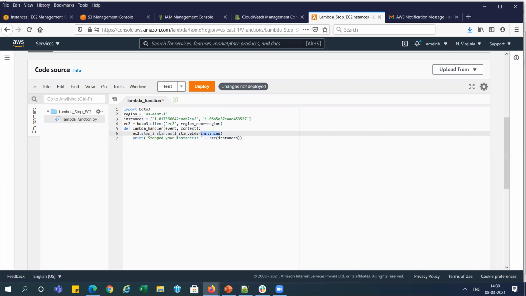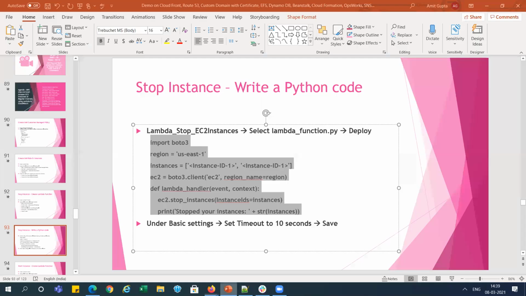So it will take both IDs here, and we will get the print of stopping your instances. For start instance, we will just call ec2.start_instances. We will do the same thing. So let me deploy it.